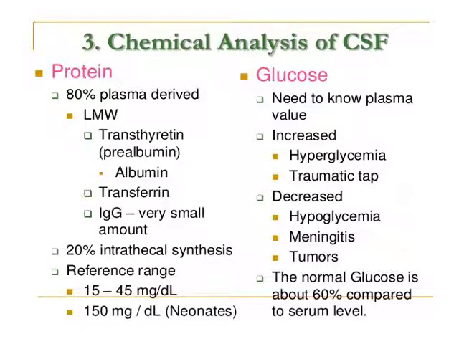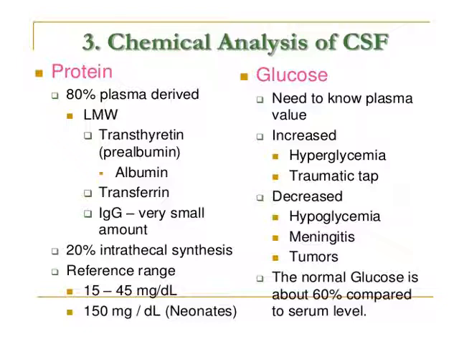Now come to the chemical analysis of CSF. Protein, as we told previously: 80% is plasma derived and 20% is intrathecally synthesized. Protein is mostly low molecular weight, such as transthyretin, transferrin, immunoglobulin, etc. The reference range is 15 to 45 mg per dl, and 150 mg per dl in the case of neonates.